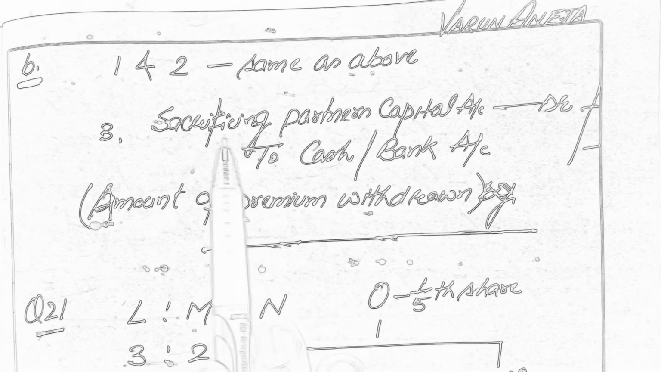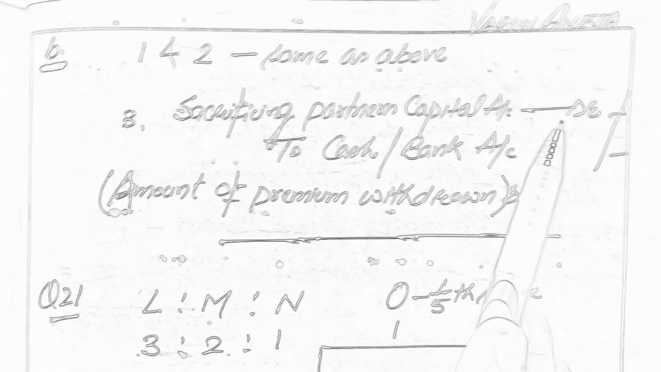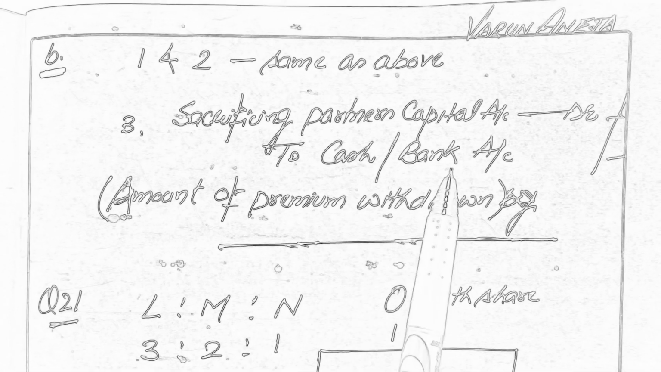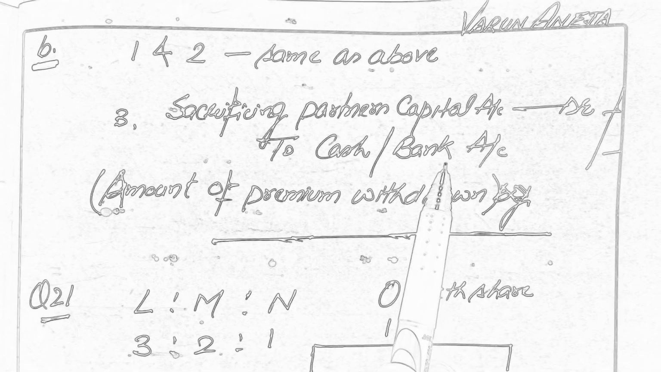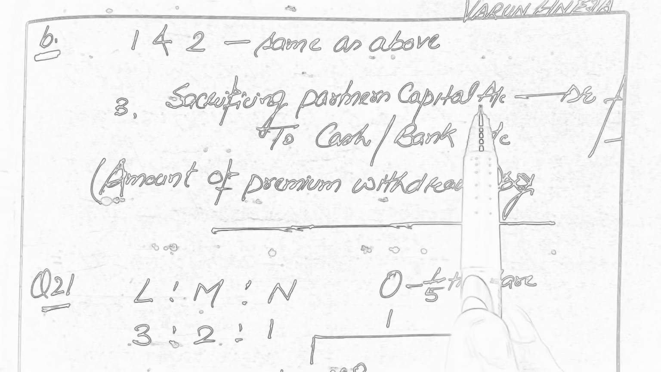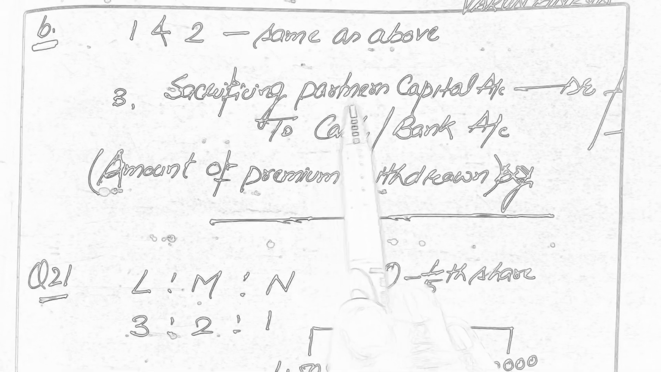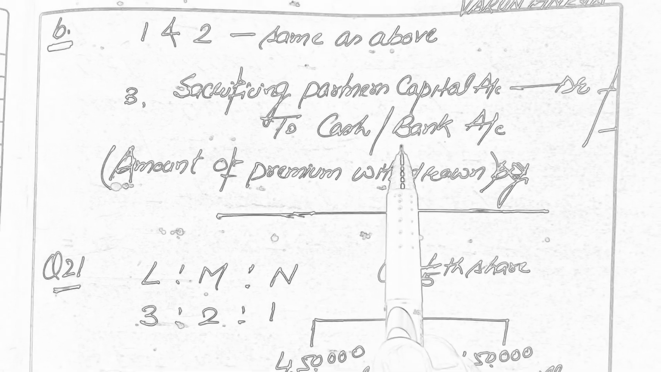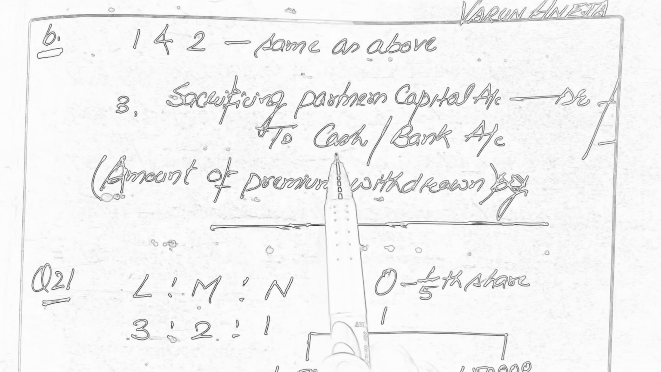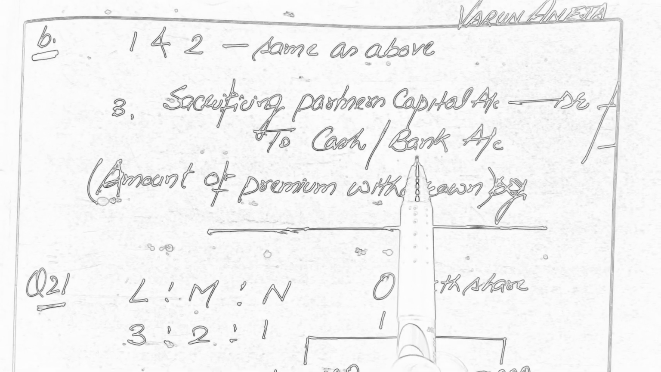The third entry will be sacrificing partners' capital account debit to cash or bank account. When sacrificing partners withdraw the amount of goodwill, it will reduce the balance of their capitals. That's why sacrificing partners' capital account will be debited, and because there is an outgoing of cash, that's why the cash or bank account will be credited.